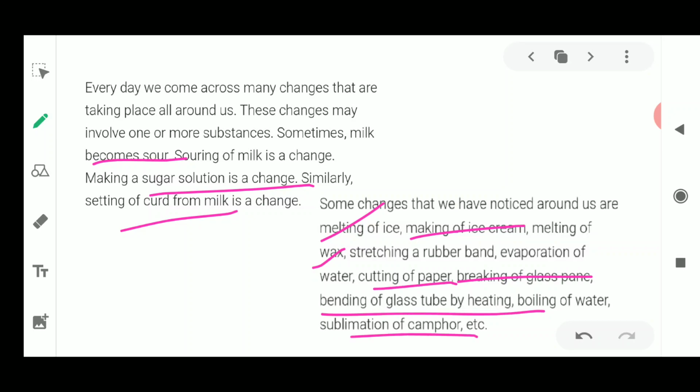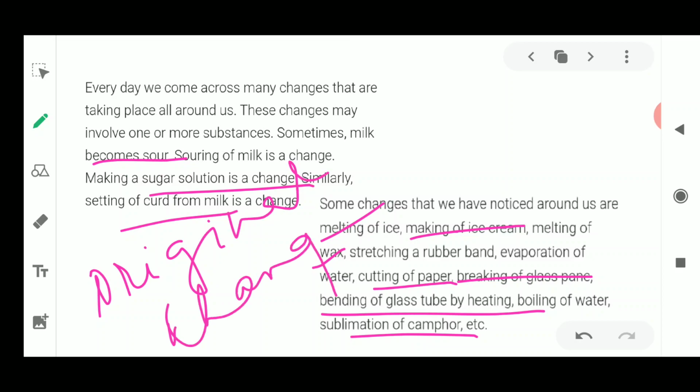All these are examples where you can see that the original state of a substance is going to be changed. It is not remaining in its original state.